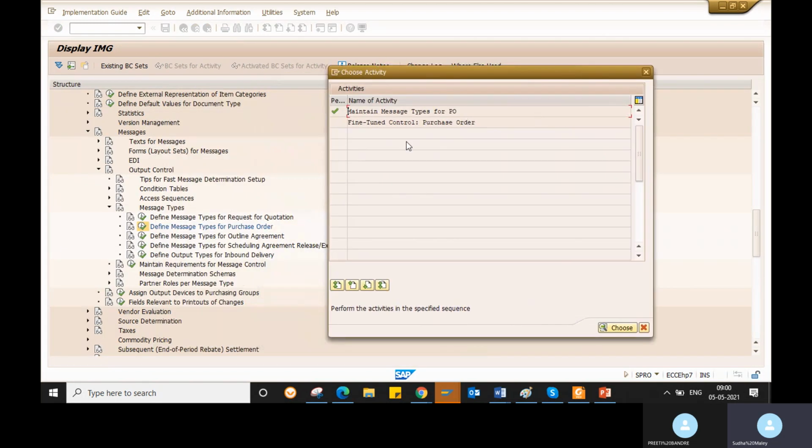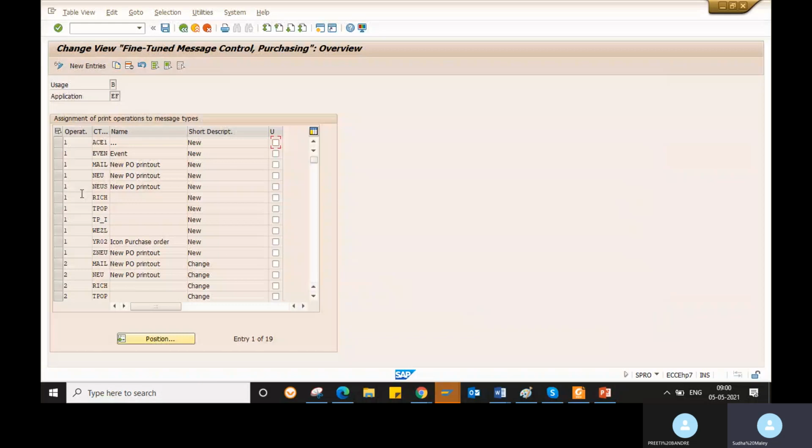Here you have fine-tuned control also. I will tell you what is the use of fine-tuned control here. Go to this fine-tuned control. Here, whatever message type you created, if you want to send the changes also. We already discussed it.